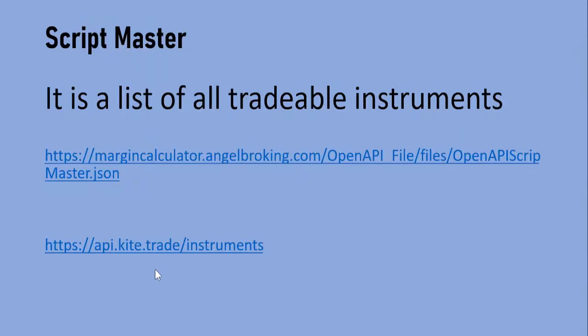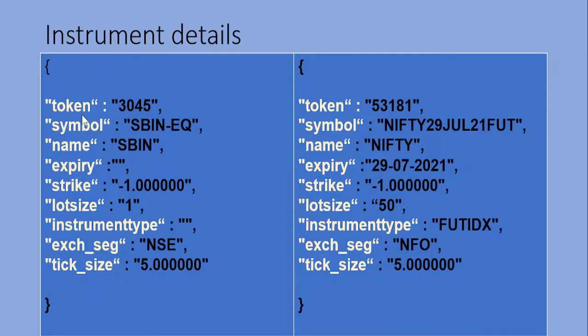dot trade slash instruments. So each one will be having their own formats, and the number of fields with respect to each, it may vary from broker to broker, but more or less the token and symbol, it is almost mandatory. Token and symbol together, it will form a key, a unique key to represent a particular instrument. So token and symbol, it is mandatory with respect to any broker.